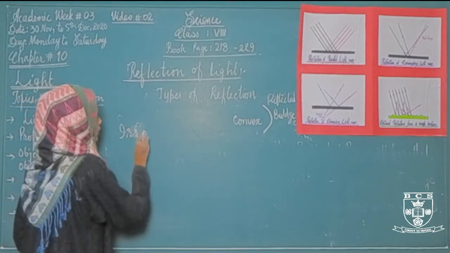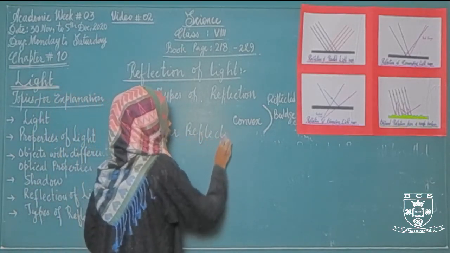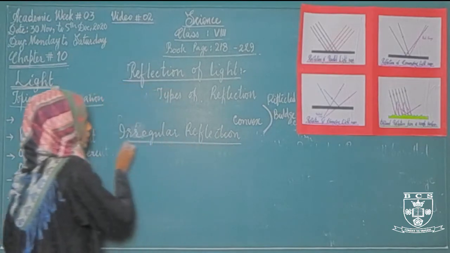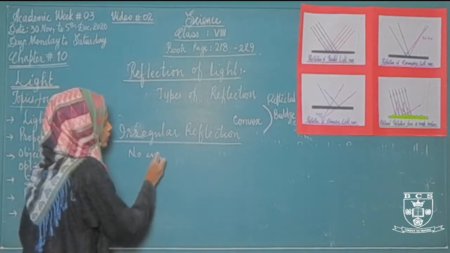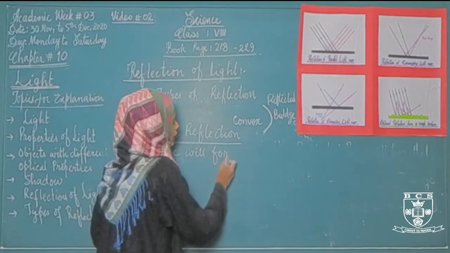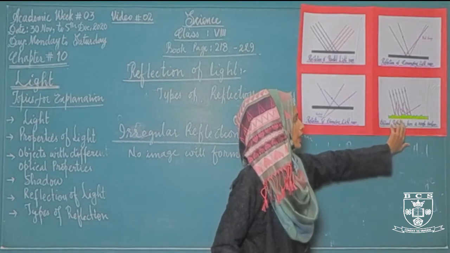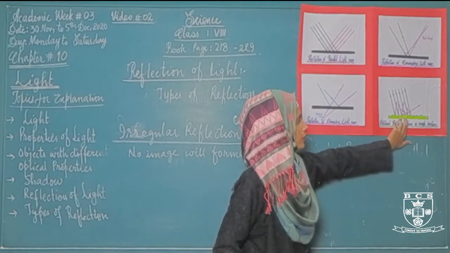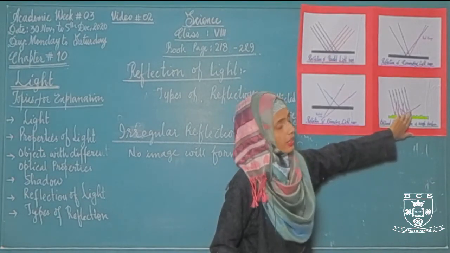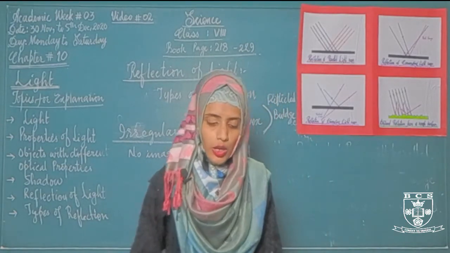As a result of irregular reflection, no image will form. Why is there no image? Because the light rays are striking at different angles and they are reflecting back with different angles. As a result, there will be no image.